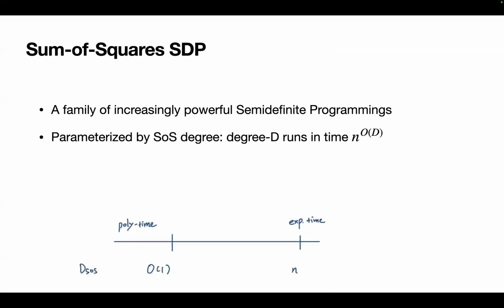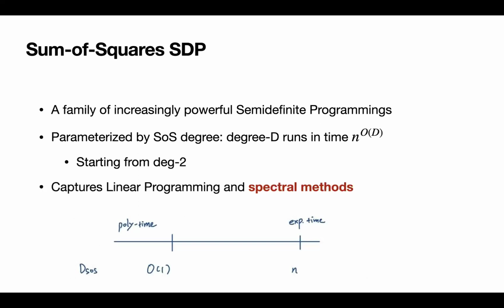The sum of squares degree gives us a natural interpolation from polynomial time computation to exponential time, as constant degree sum of squares runs in polynomial time. And if we take the degree of SOS to be n, this runs in exponential time. We know that starting from degree 2, SOS already captures linear programming and spectral methods.